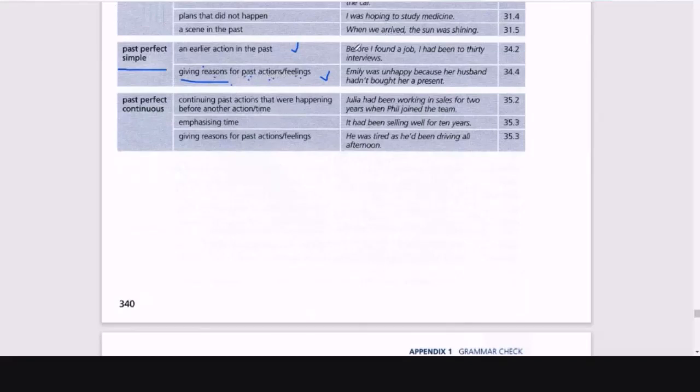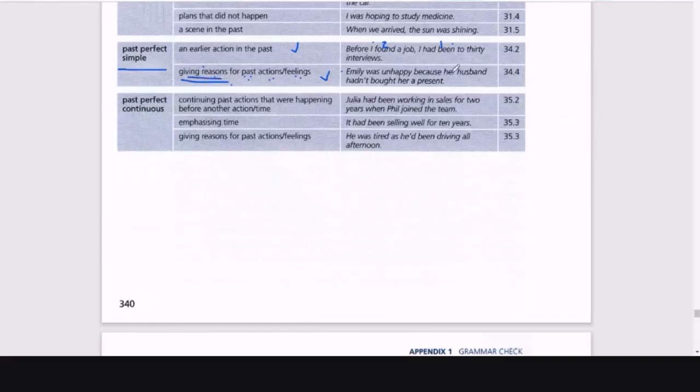The example: Before I found the job, I had been to 30 interviews. Okay, entonces primero fui a 30 entrevistas, después encontré el trabajo. So here we're indicating that this action happened first, and this action happens second. In this other case, we're giving a reason, an explanation.